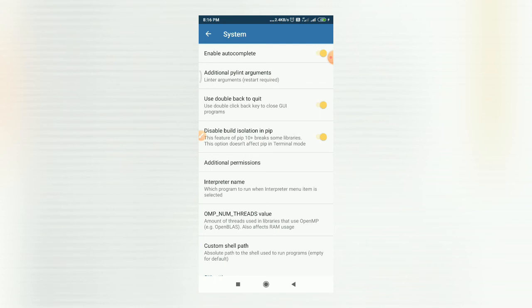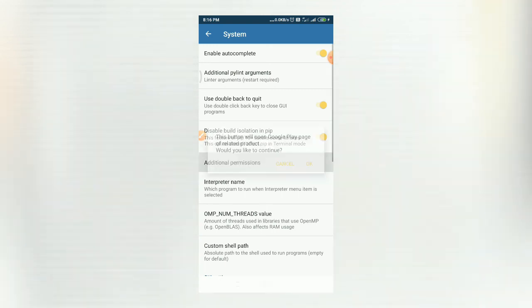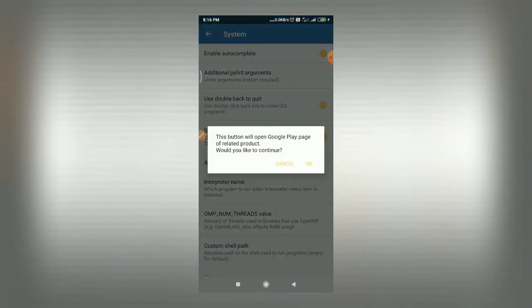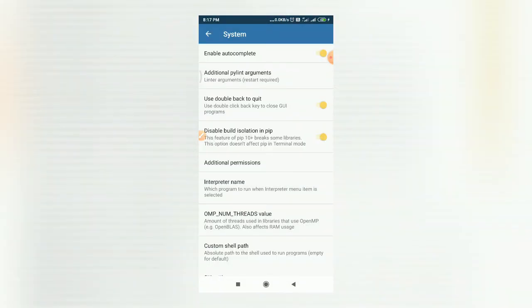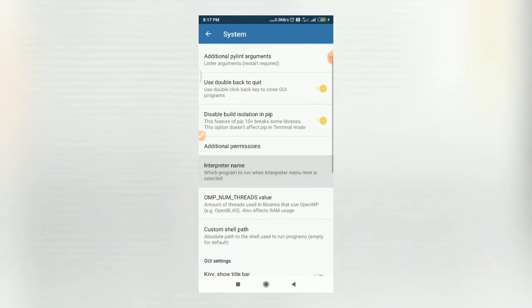Okay, so you need to install them manually. All dependencies you need to manage manually if it is disabled. Then additional permission. What additional permission does this Pydroid 3 application require? You can observe it on the Google product page. If your application requires camera access or Bluetooth access, then you need to allow those permissions to the Pydroid 3 app.